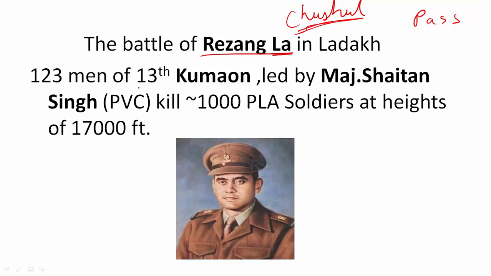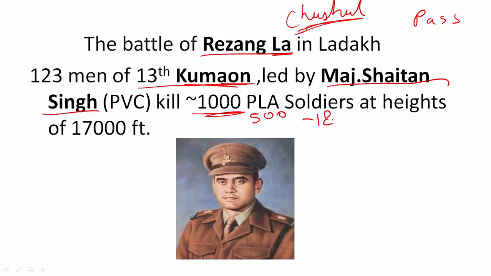So the 13th Kumaon, led by Major Shaitan Singh Bhati, were placed here at Rezang La, and they stopped an advance of thousands of Chinese soldiers. It is said they killed around 1,000. Some estimates say this was around 500.